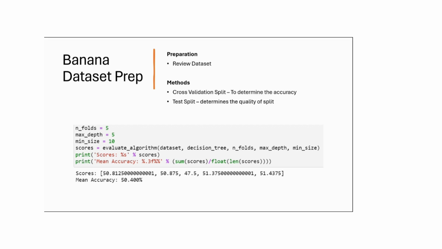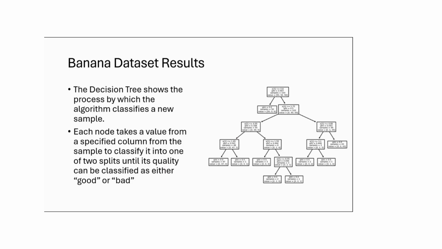The algorithm evaluated in this case is the decision tree, which is built by using multiple functions, one being test split. The test split function returns a group that is given a Gini index, and the closer to 0 the Gini index is, the likelihood of that root being chosen rises. This is done repeatedly until requirements are met, like the max depth, which is declared in the second line of code. The decision tree shows the process by which the algorithm classifies a sample.